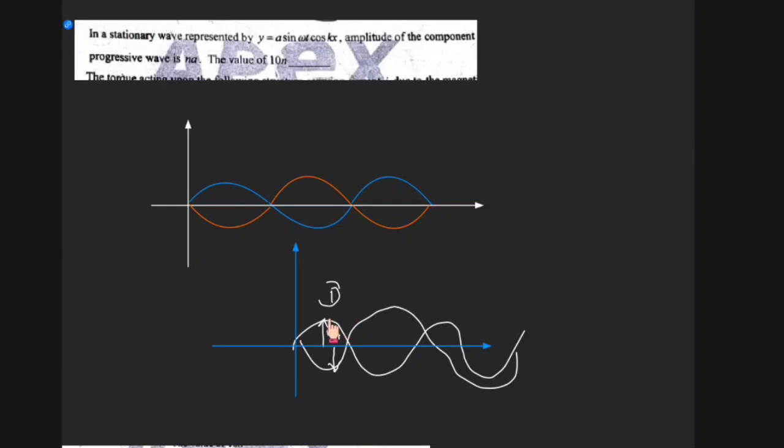So in general, if both are having amplitude A, in case both are in opposite directions, there is a formula: 2 into A into cos kx sin omega t, or sin kx cos omega t, whatever, 2A cos kx sin omega t. So this is the formula, in case both are having amplitudes A and A, right? But here it is clearly said that this net amplitude is given as A, nothing but this should have an amplitude of A by 2, A by 2.